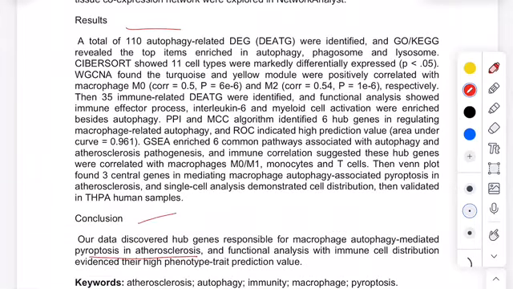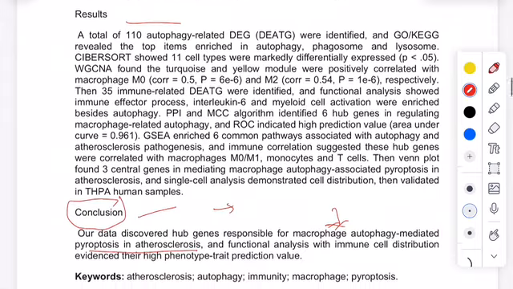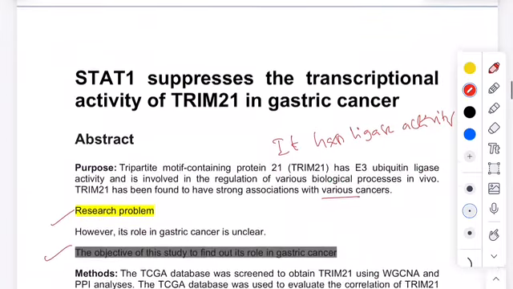Next, we can see the conclusion: our data identified hub genes responsible for macrophage autophagy mediated paroptosis and arteriosclerosis. So the objective is fulfilled. Their objective is to identify the molecular mechanisms of the genes involved in this particular process, and in the conclusion they have written that they discovered the genes that are involved in this process.